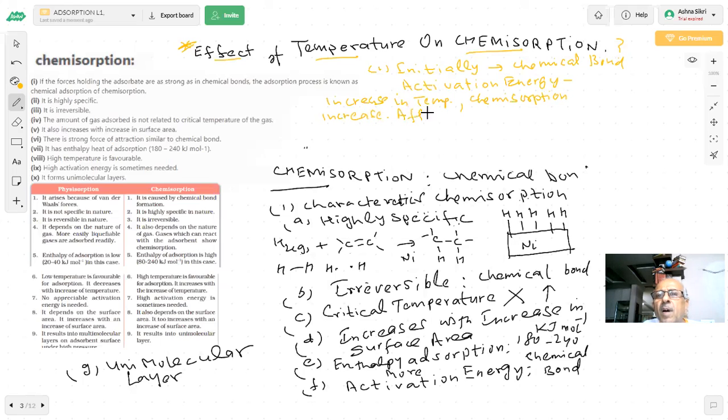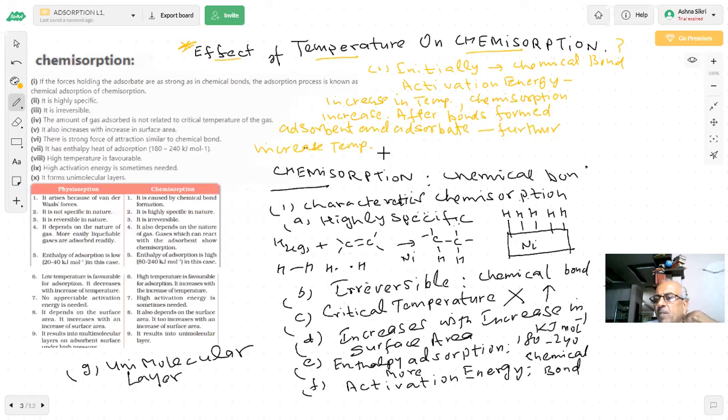After bonds are formed between adsorbent and adsorbate, if you further increase the temperature, what will happen?